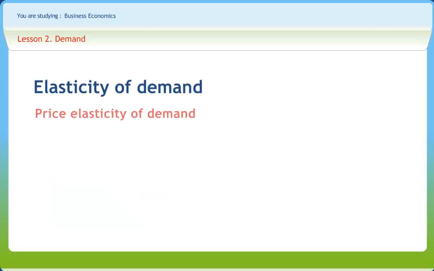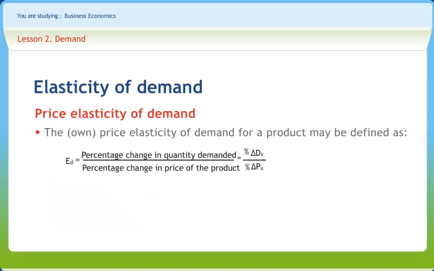A very important concept of the theory of demand is elasticity of demand, which measures the responsiveness of quantity demanded of a good or a service to change in factors like price, income, etc. Price elasticity of demand measures the responsiveness of quantity demanded of a good or service to changes in its own price. Where a product has a downward sloping demand curve, as in the usual case, the value of price elasticity of demand will always be negative. This is because when price rises, demand falls, and vice versa.